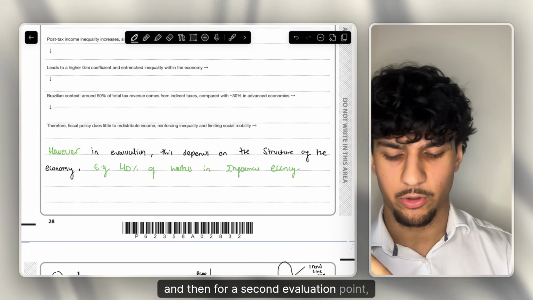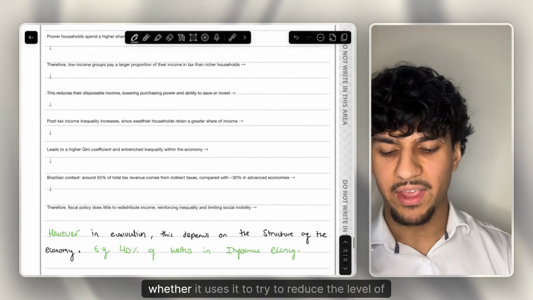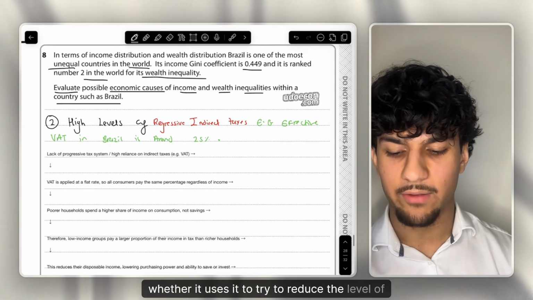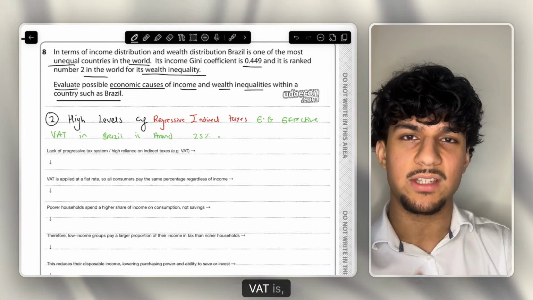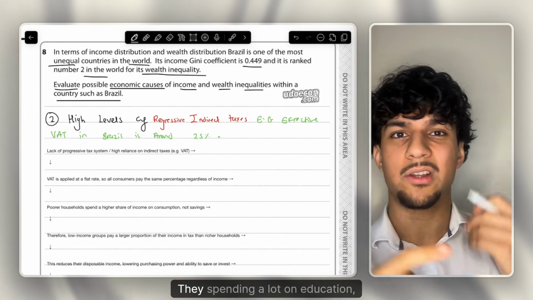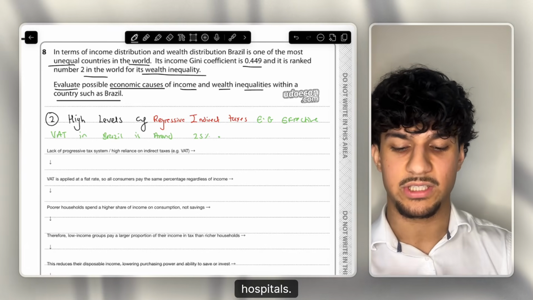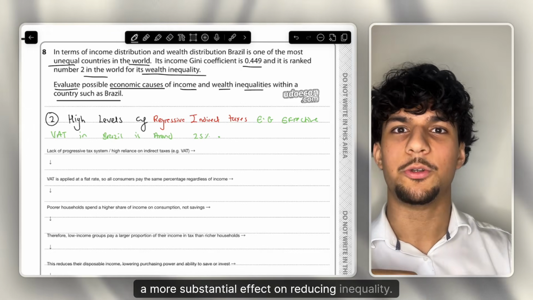And then for a second evaluation point, you talk about how the government allocates these resources. So this tax revenue gains, whether it uses it to try to reduce the level of inequality. So it could be almost balanced out, because yes, VAT is a regressive tax, but they're spending a lot on public expenditure. They're spending a lot on education, schooling, hospitals. It could definitely have a more substantial effect on reducing inequality.